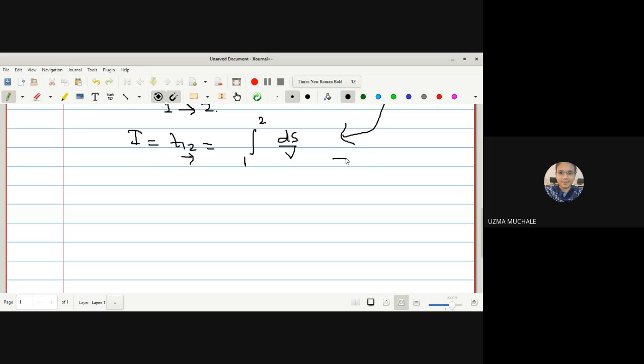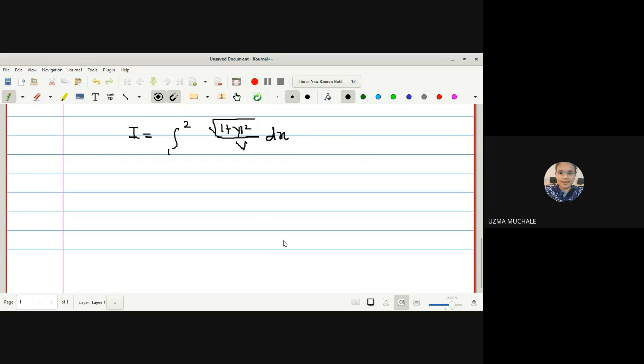Let me name it equation number 1. Now we know what ds is: as we are in the xy plane, I can directly consider ds to be square root of 1 plus y dash square dx. Hence the integral I is equal to the integration from 1 to 2 of square root of 1 plus y dash square divided by v, into dx. Now we must know what v is so that we can evaluate this integration.